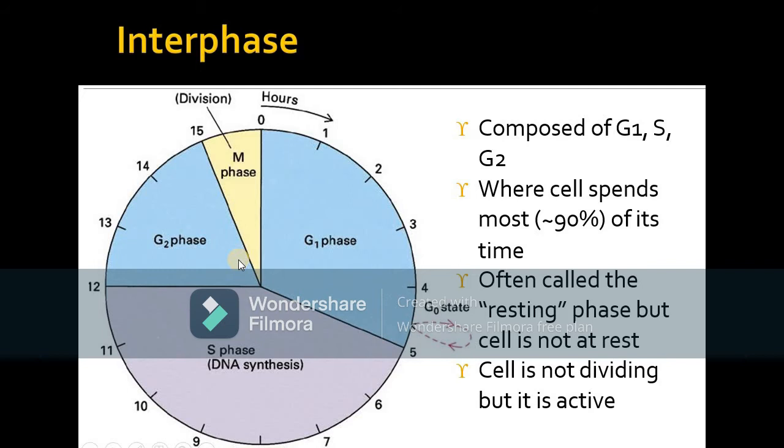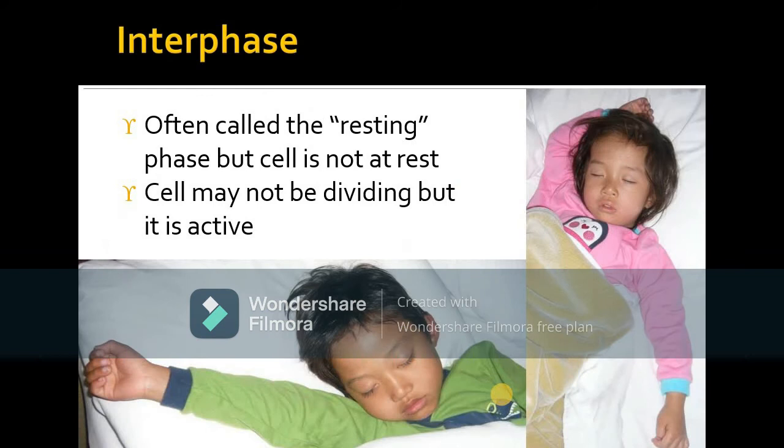So 90% of the time is spent in the interphase, often called the resting phase. But the cell is not at rest during that time. The division process does not take place in these three phases, which is why it is called the resting phase. The cell is not dividing, but it is active. Interphase is like a resting phase, where you are not doing anything, meaning the cells are not dividing.